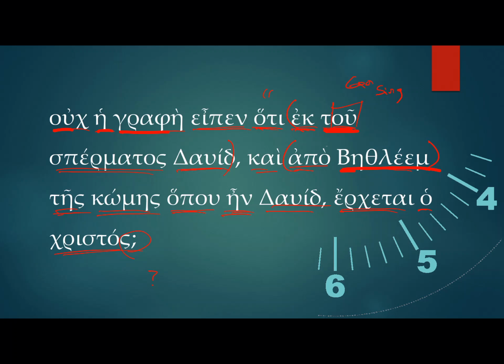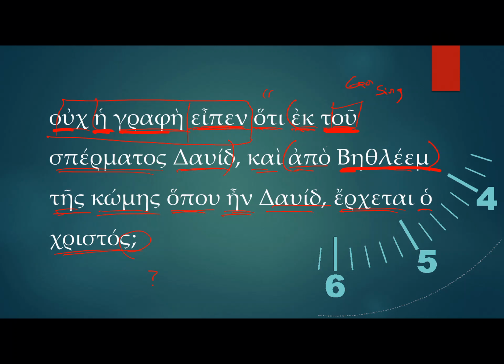So where is our subject in this? Looking at this, we've got two sentences put together here. We've got the one that begins with did not the writing, or did not the scripture say. What is the subject here? He graphe is in the nominative case, which our subject needs to be in the nominative case, right? So the scripture said, right? So that would be the subject there for this first part of it.